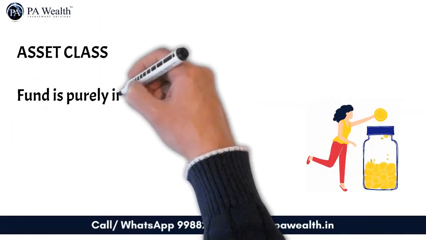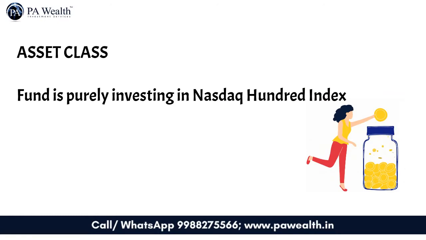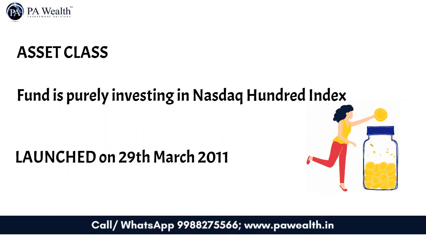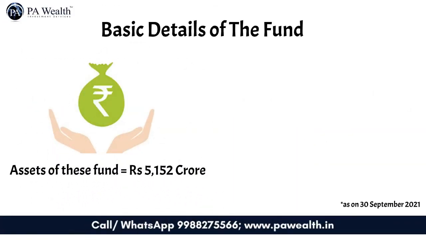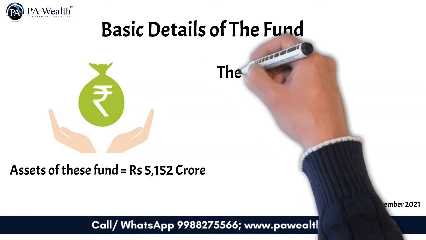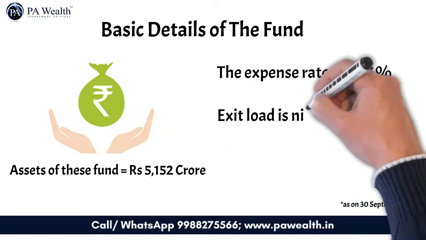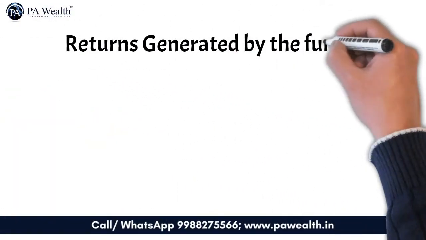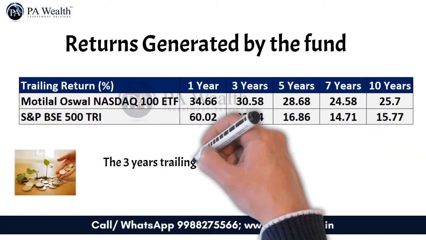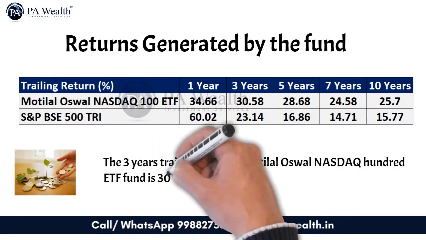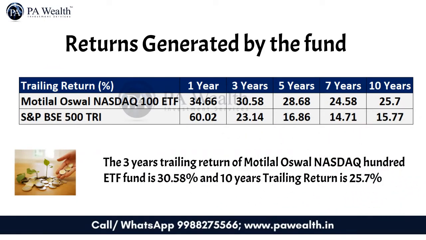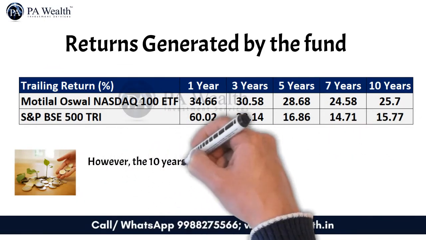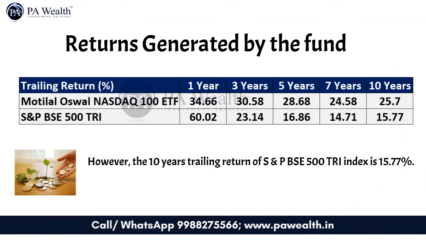Motilal Oswal Nasdaq 100 ETF invests in equity securities of Nasdaq 100. Its launch date is the 29th of March 2011. The assets of this fund are approximately 5,152 crore as on the 30th of September 2021. The expense ratio is 0.56% and the exit load is nil. Now we will discuss the returns generated by the fund. The 3 years trailing return of the Motilal Oswal Nasdaq 100 ETF fund is 30.58% and 10 years trailing return is 25.7%. However, the 10 years trailing return of S&P BSE 500 TRI index is 15.77%.